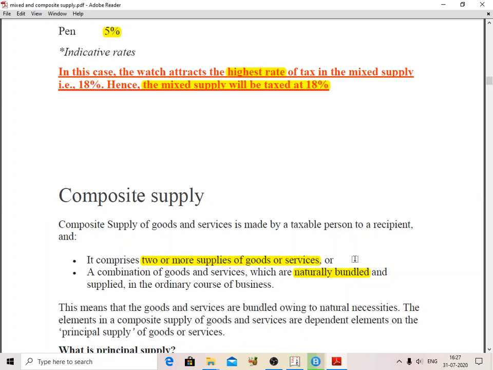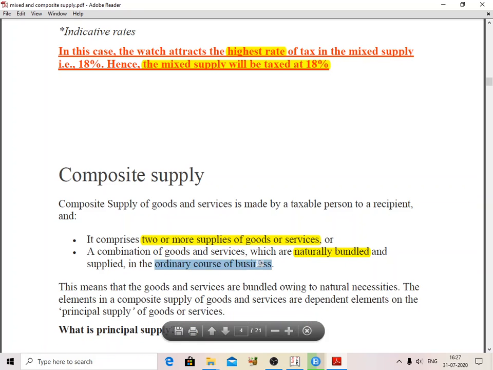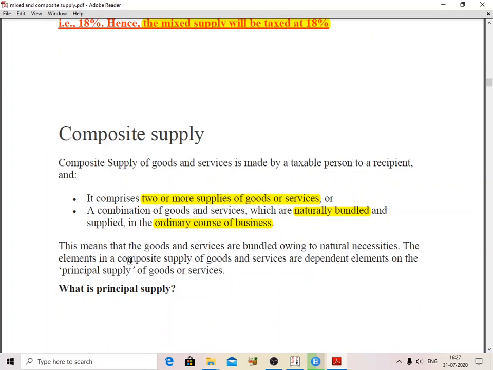So this is the difference between mixed supply and composite supply. In a composite supply, these two or more products or services are naturally bundled and supplied in the course of business. So this means that the goods and services are bundled owing to natural necessities.